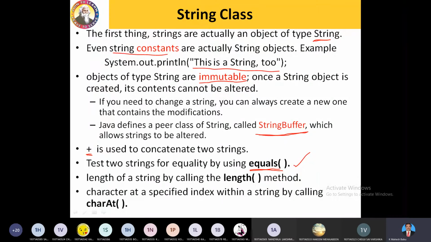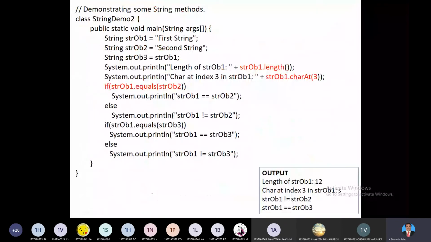And one more: if you want to know the length of a string, how many characters there are in a string, that is given by the length method. And sometimes we need to take a certain character at a particular position, so we have the charAt method. The charAt method will give you the character at that particular position. So we need to pass the position, and the appropriate character is returned by the charAt method. And there are many more methods inside the string class. We'll discuss them later whenever the situation comes.